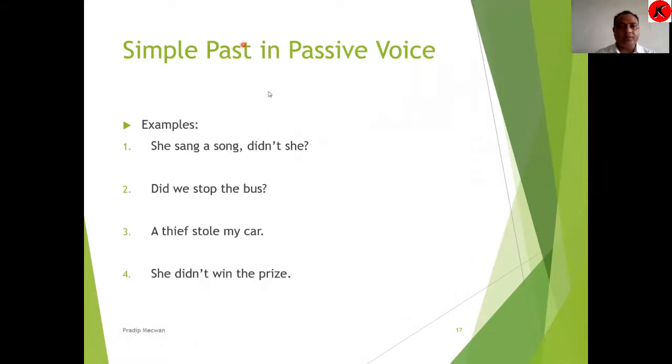Now we have here 4 sentences. We will practice changing them to passive voice, so that with the practice, understanding can be developed more. Now, she sang a song, didn't she? It is a question tag, if you can see. Sang is the past form of the verb sing. Sing, sang, sung.